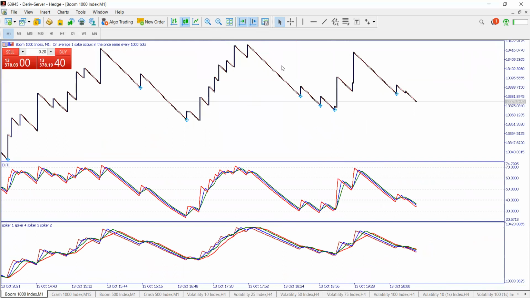This one is a perfect entry. You see it?